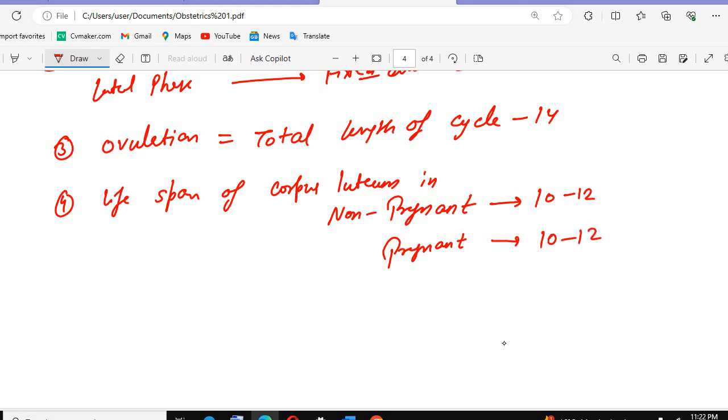But there will be a difference here. In non-pregnant, we know that it will regress very early because there is no fertilization, so it will be 10 to 12 days. But in the pregnant lady, you need to remember it is 10 to 12 weeks.